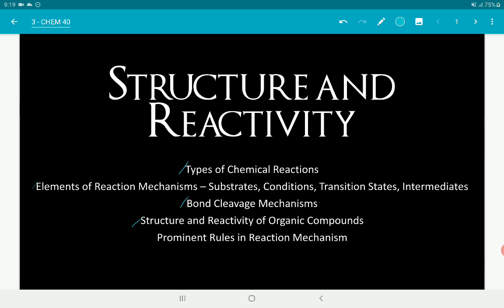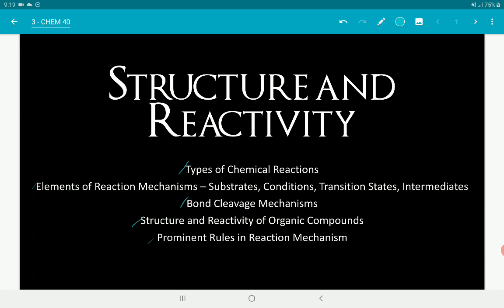So marami siyang factors to consider. Okay? And there are some prominent rules. Those are parang mga common rules on deciding which path to take in a reaction mechanism. Nakadepende yon sa stability ng mga intermediates, okay, as the reaction proceeds.